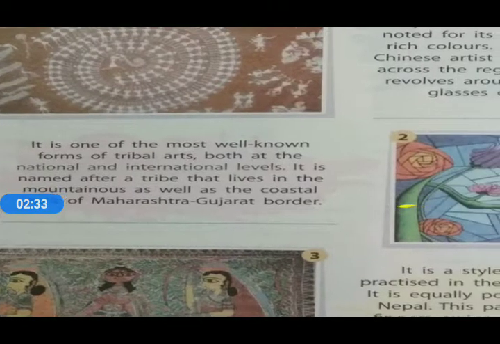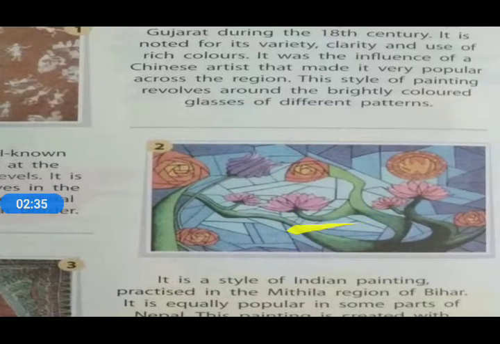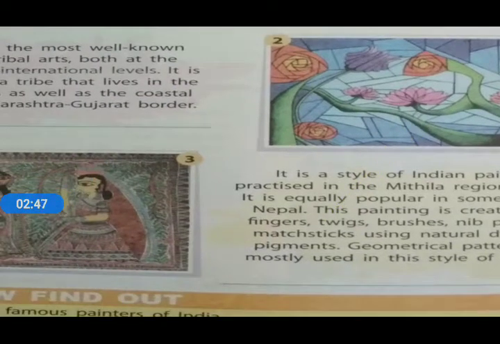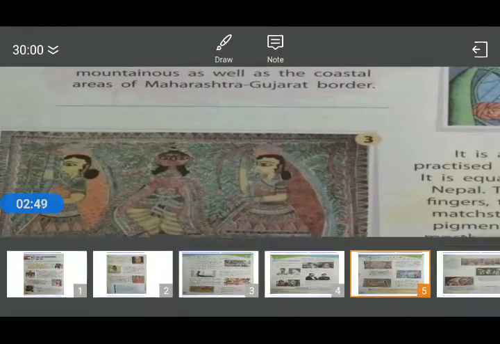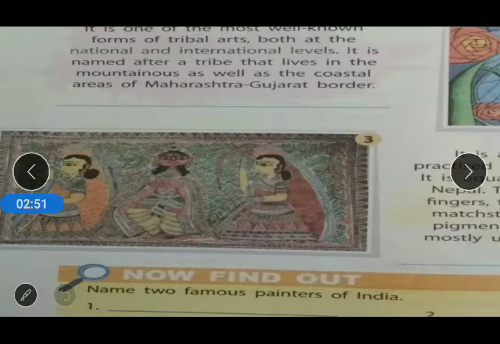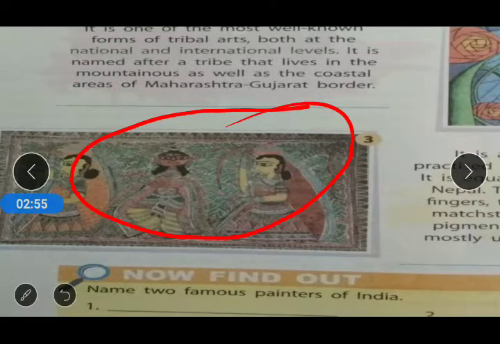And according to that, what is the name of that painting? The name of the art form of the painting is known as glass. The name of that art form is glass. The third picture has been shown to us, and according to that we have to identify the name of that art form.